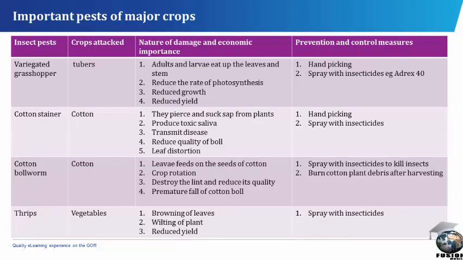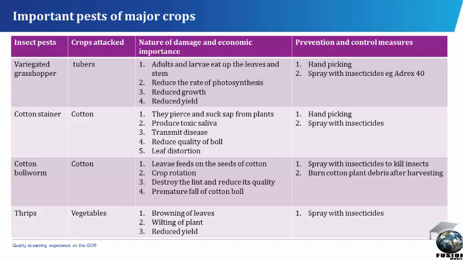Variegated grasshopper. Crops attacked: tubers. Nature of damage and economic importance. Adults and larvae eat up the leaves and stem. Reduce the rate of photosynthesis. Reduced growth and reduced yield. Prevention and control measures: hand picking.